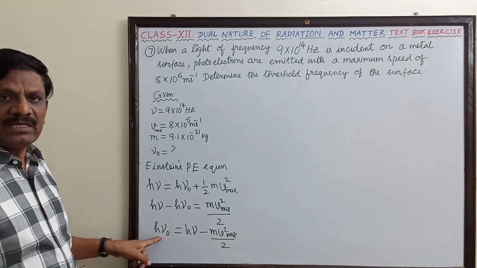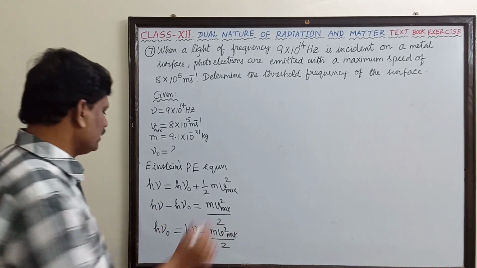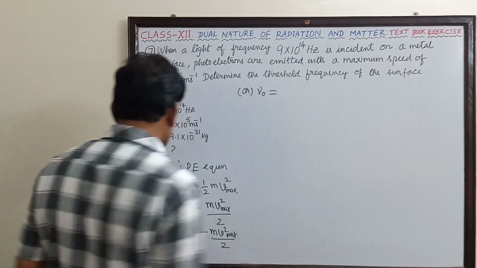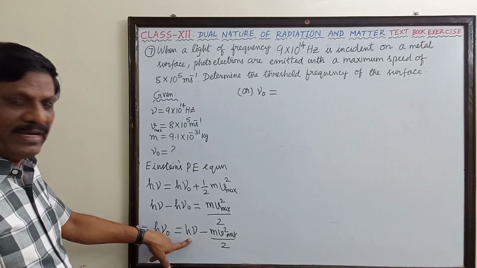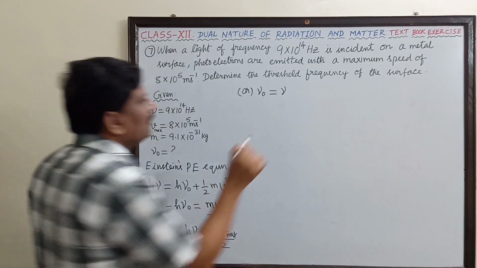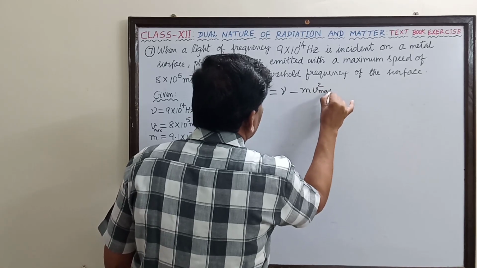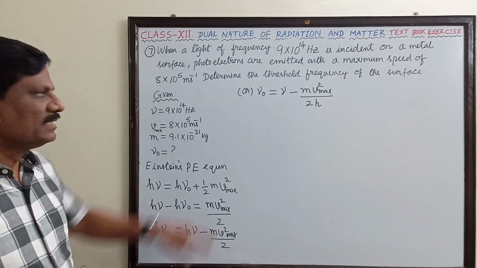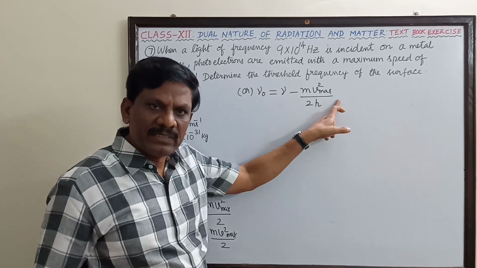Now I need only nu naught, so I can divide all the terms by Planck's constant. So nu naught is equal to, dividing the left side by Planck's constant, the right side also I have to divide by h. The first term will become nu minus m v square maximum divided by 2h.